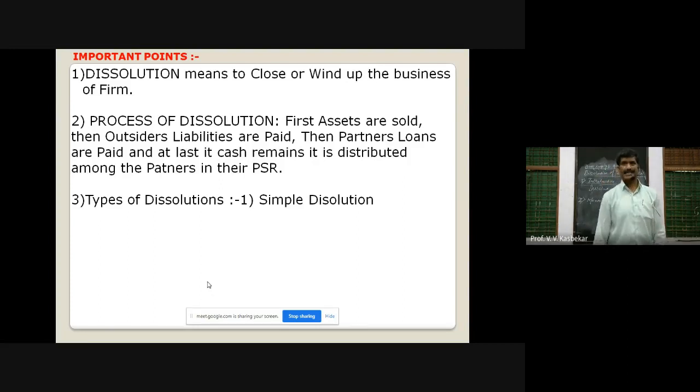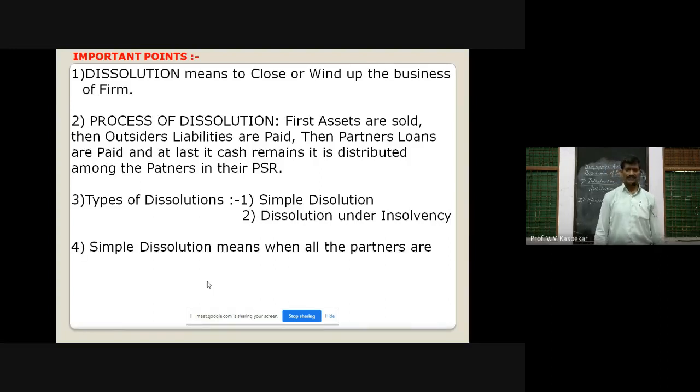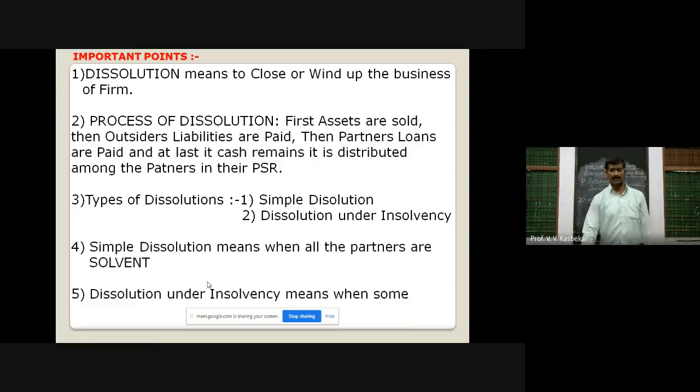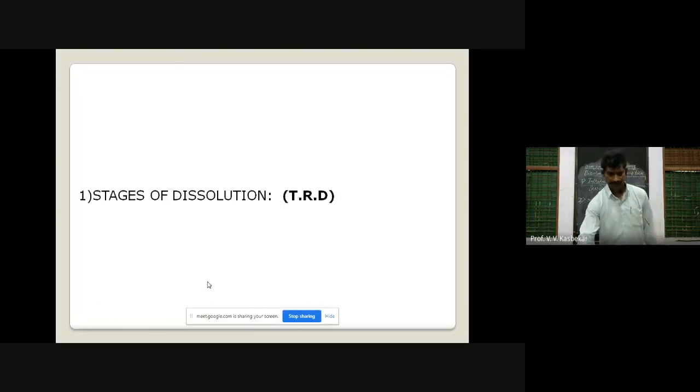Number one, simple dissolution, and number two, dissolution under insolvency. Simple dissolution means when all the partners are solvent, and dissolution under insolvency means when all the partners or maybe some partners are insolvent.